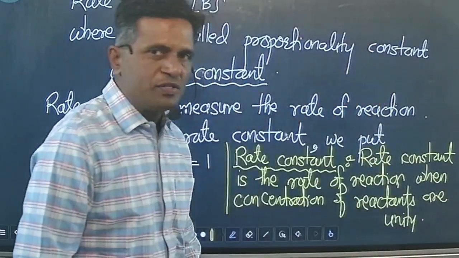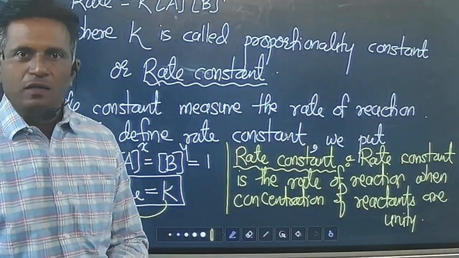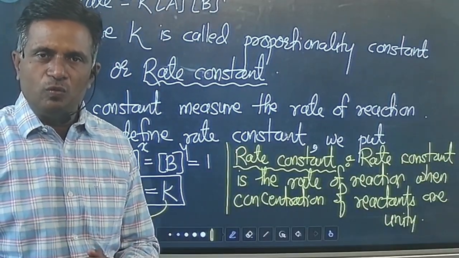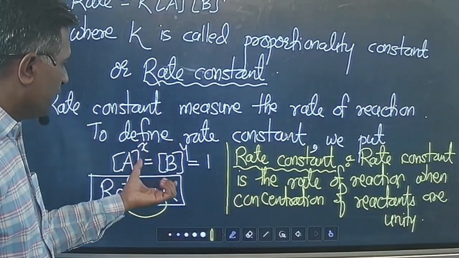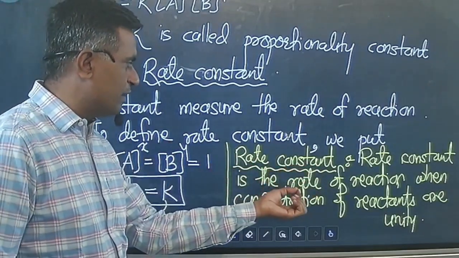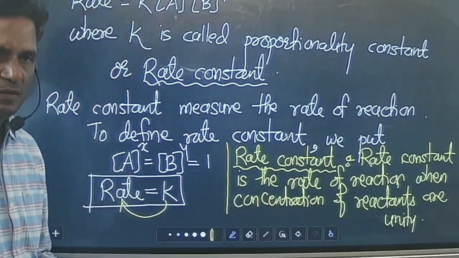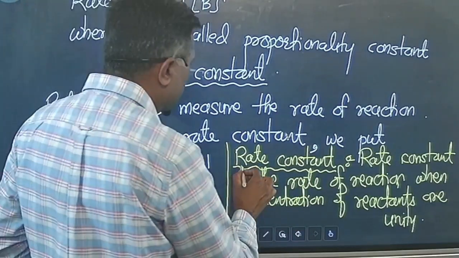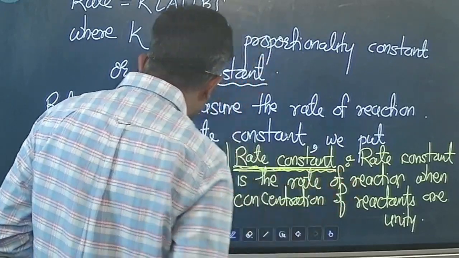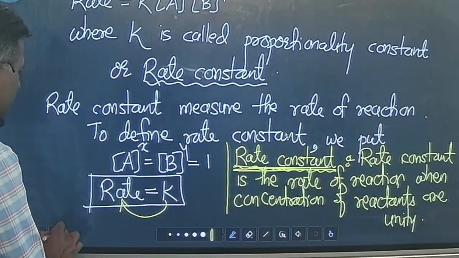Okay, that means if the concentration of reactant is 1, at that time the rate constant becomes the rate of reaction. Okay, so this is the definition of your rate constant.